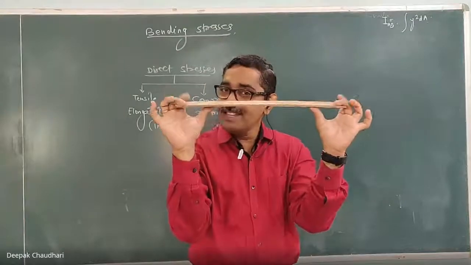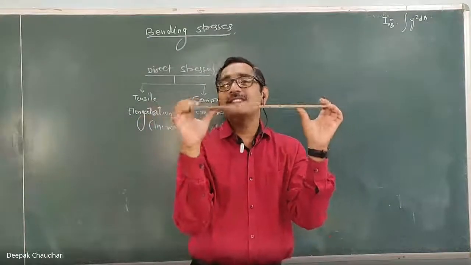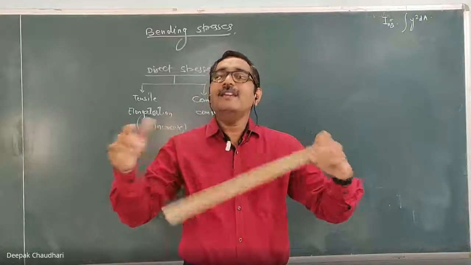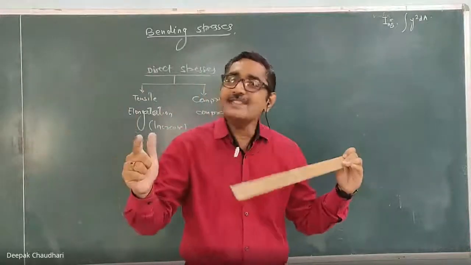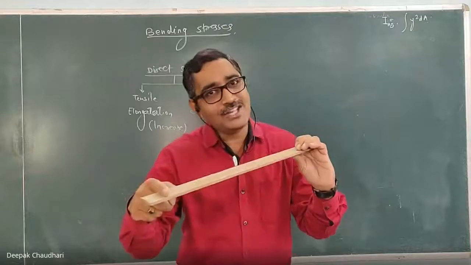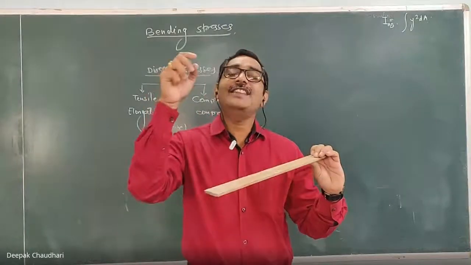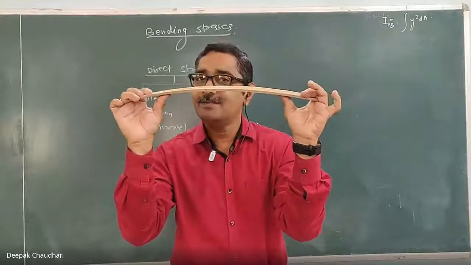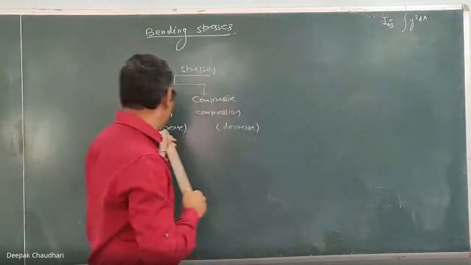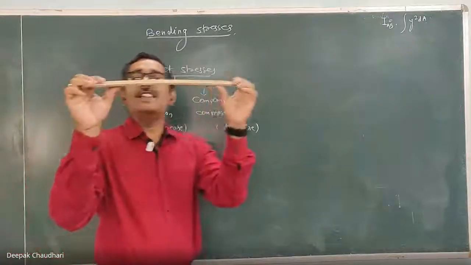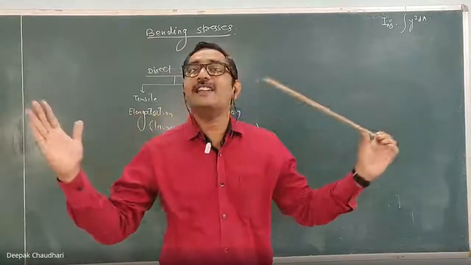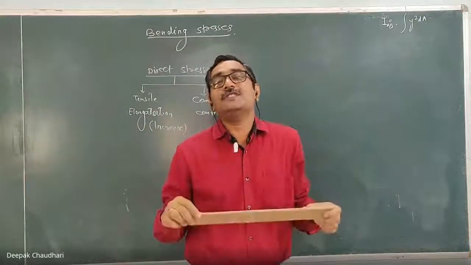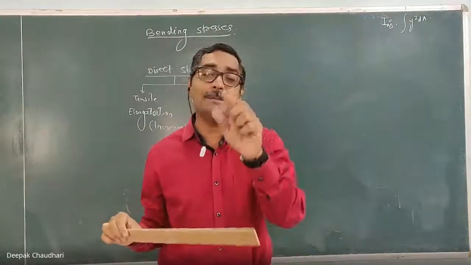Because of this bending moment, since the lower layers are contracted and the upper layers are elongated, we can say that since there is elongation, the nature of the stresses induced in the top layer is tensile, because they are elongated. The layers at the bottom are contracted, they are compressed, and hence the stresses induced in those layers are compressive.